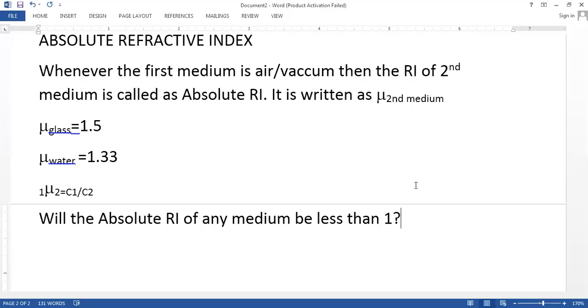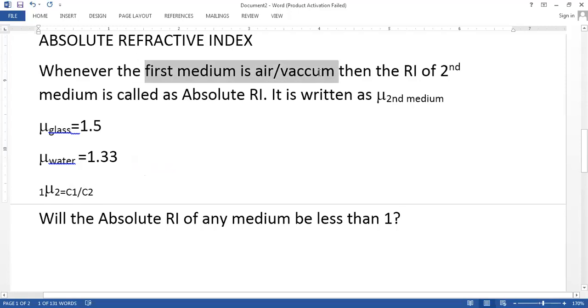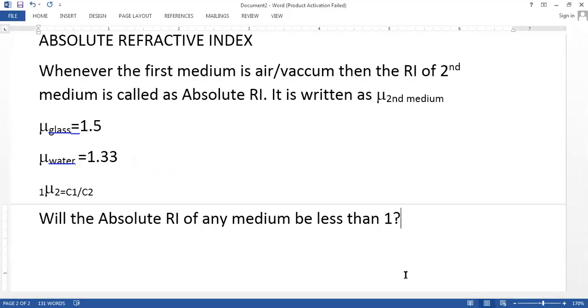Bhakti, you are thinking exactly the opposite. Look at the formula. The refractive index is the speed of light in the first medium. And when we say the absolute refractive index, the first medium is always air or vacuum. Yes or no? But chalo, keep on sharing your ideas and views.